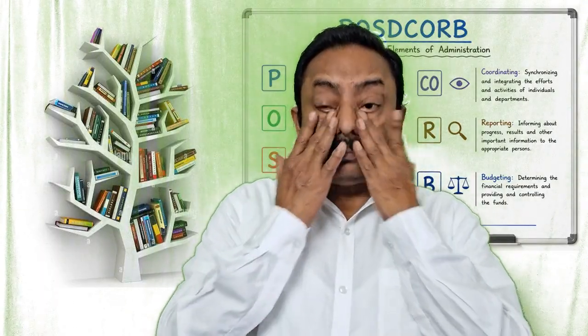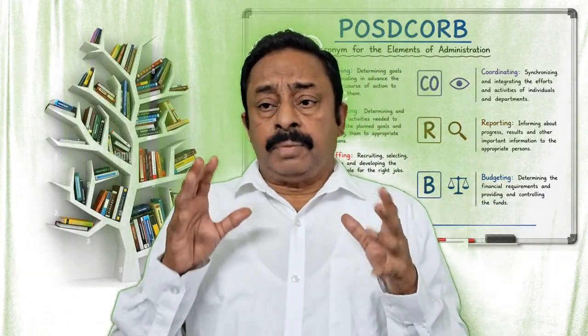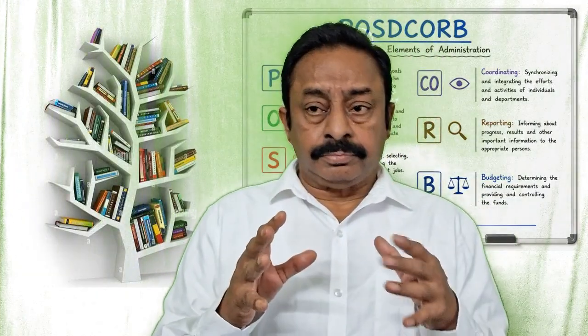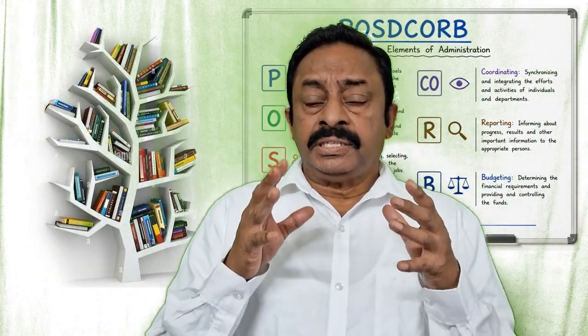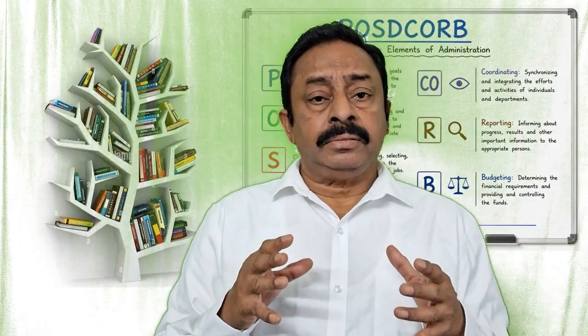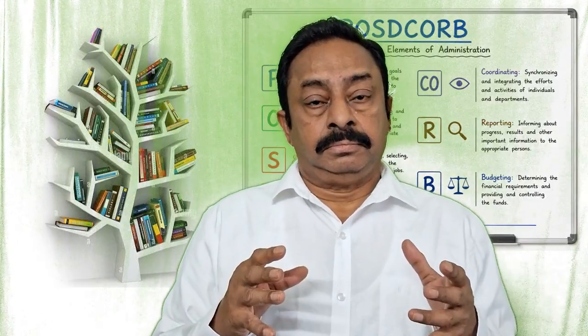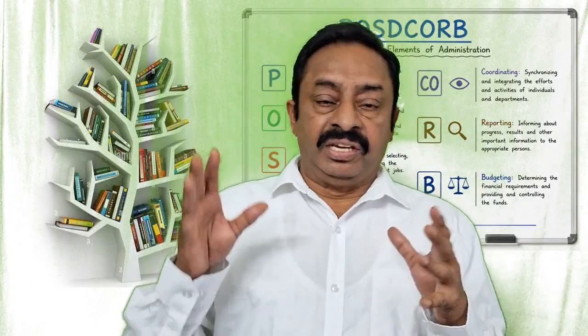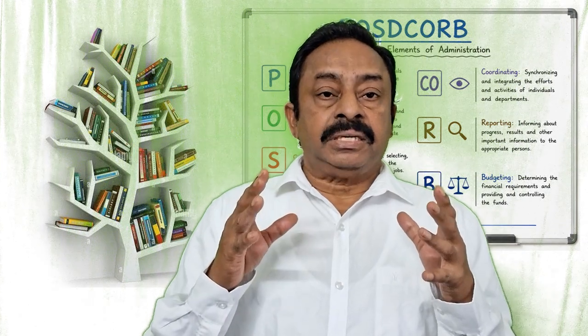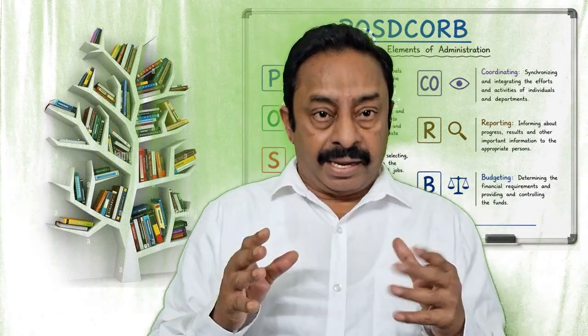Now, staffing is the process of recruiting, selecting, training, developing, placing. It is called the right person for the right job at the right time.